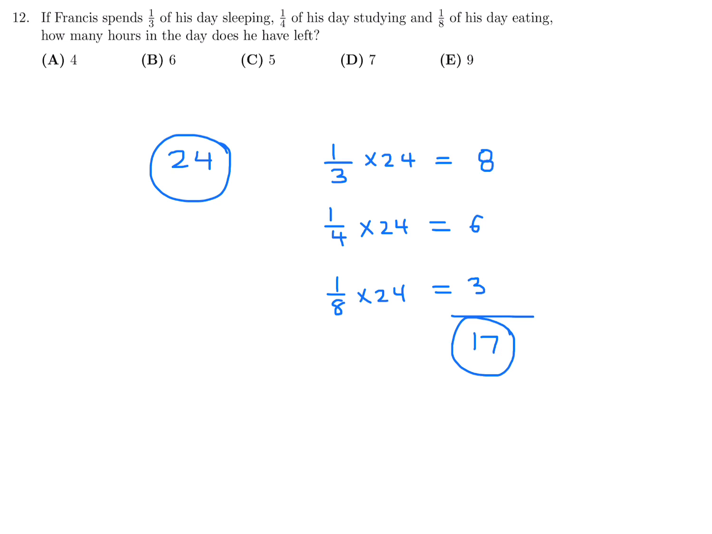So how many hours are left? Well, 24 minus 17, and that is equal to 7. So number 12, the answer is D.